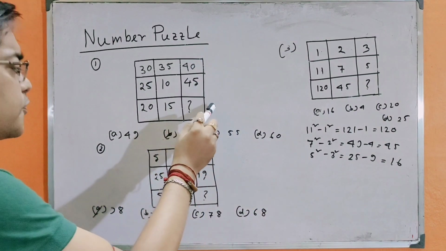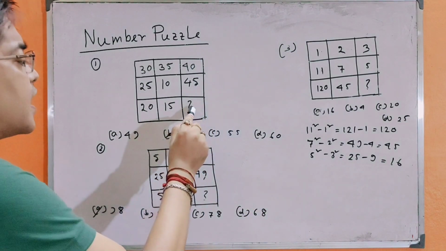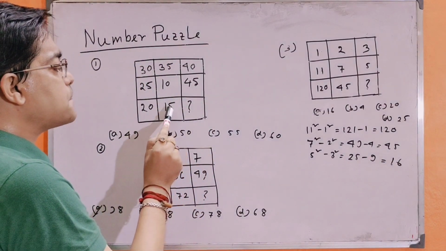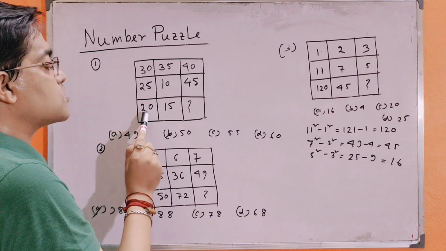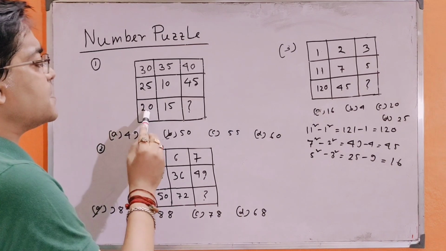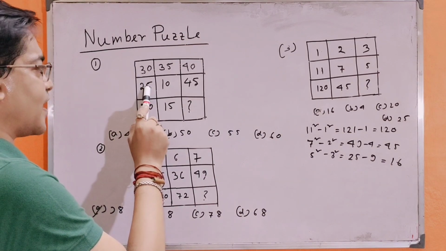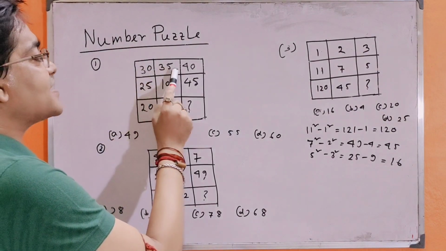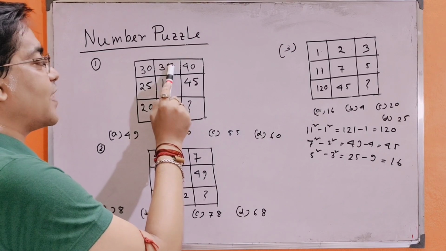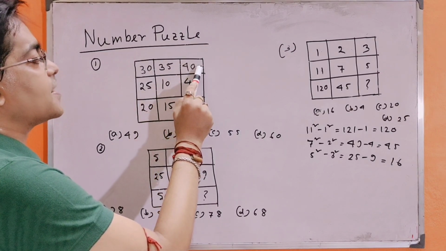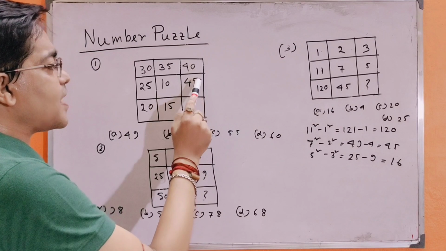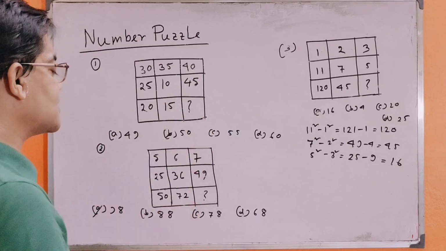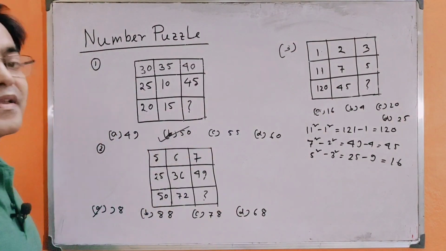Here, if we look in clockwise direction, 15 plus 5 is equal to 20, 20 plus 5 equal to 25, 25 plus 5 equal to 30, 30 plus 5 equal to 35, 35 plus 5 equal to 40, 40 plus 5 equals 45, and 45 plus 5 equal to 50. Then the correct answer is B.